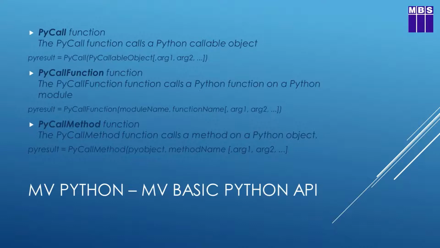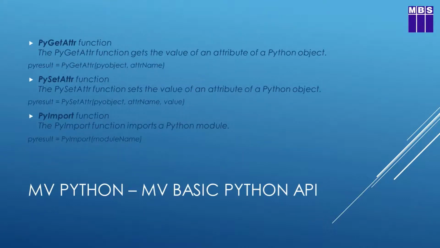The PyCallMethod allows us to call a method on a Python object. PyGetAttr and PySetAttr allow you to get or set values of attributes on the Python object, and PyImport simply allows us to import a Python module into our multi-value basic code, and therefore from there we can start to run functions from that module. So these 6 calls that we've just gone through extend multi-value basic to allow us to use the Python language from multi-value basic, and I do have an example of that coming up.